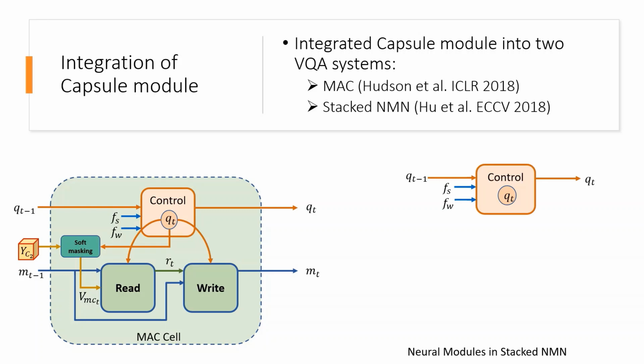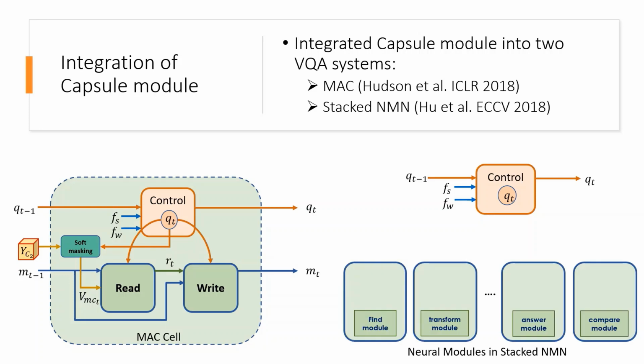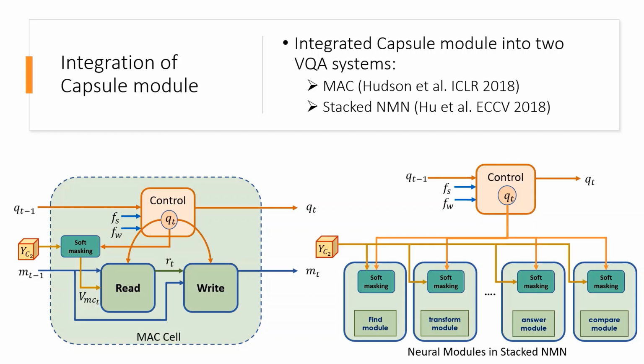Stacked NMN uses the same controller module like MAC to generate T queries. Unlike MAC, Stacked NMN has specialized reasoning modules. These reasoning modules use convolutional and/or linear layers as building blocks to perform reasoning operations. Each of these reasoning modules has a separate soft masking layer and uses the query to generate a separate mask for visual capsules. Masked capsules, along with the query, are then input to the respective reasoning operations. The training protocol for our approach is the same as the baseline method.